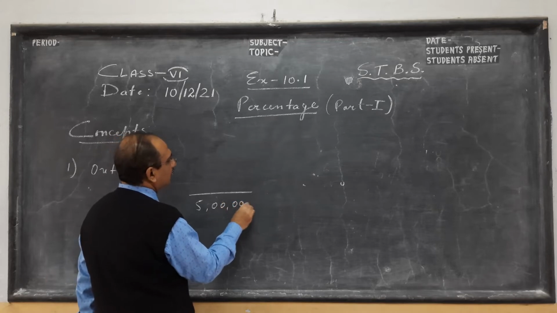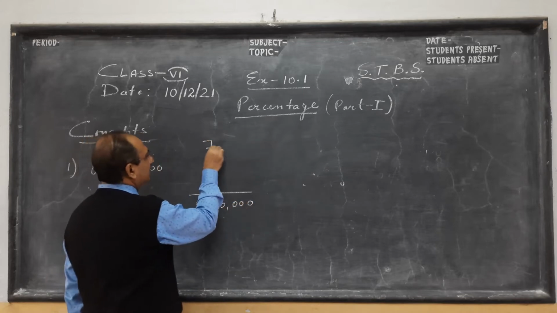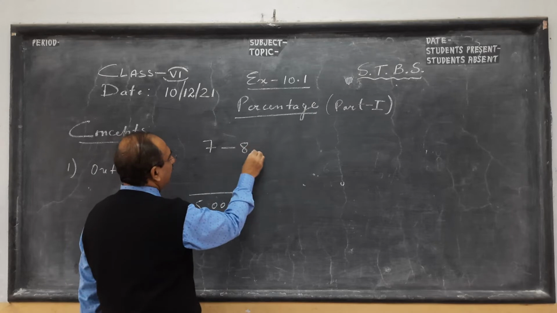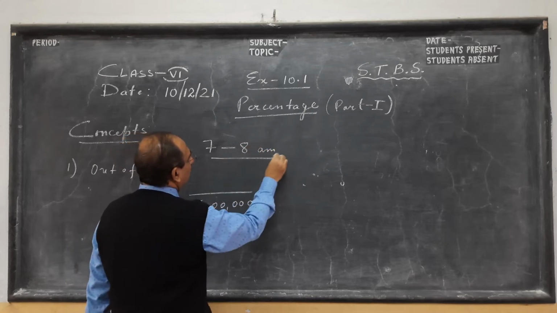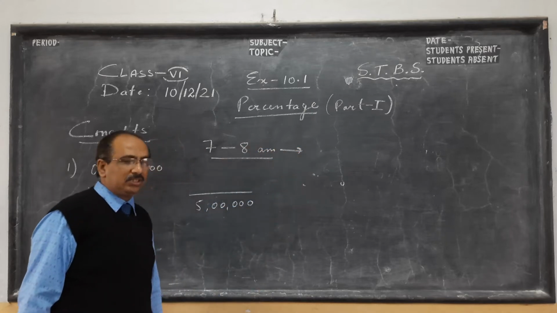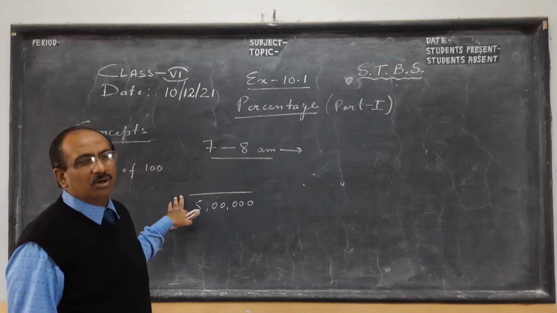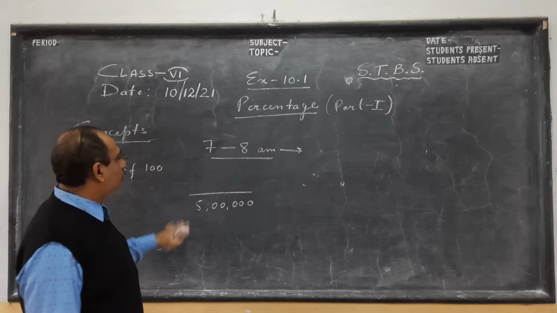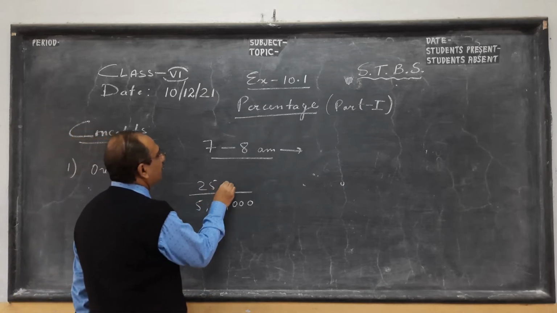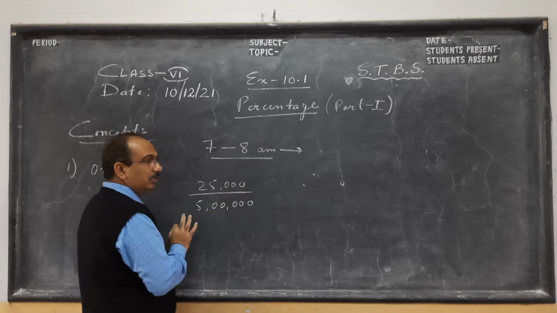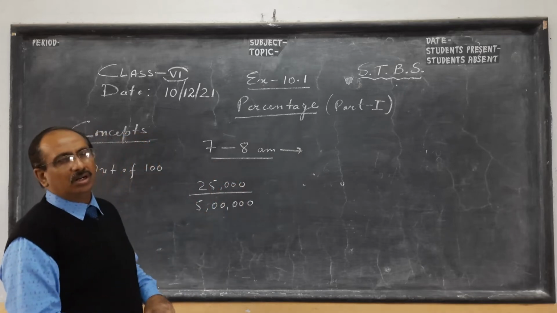From 7 to 8 am in the morning, they have to give a report of what percentage of people voted, because they are not interested in the real number. So suppose 25,000 people cast their vote in the first hour of voting.